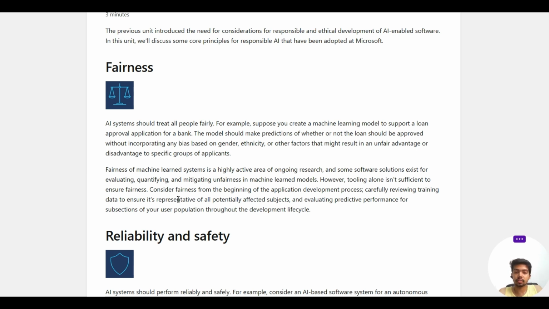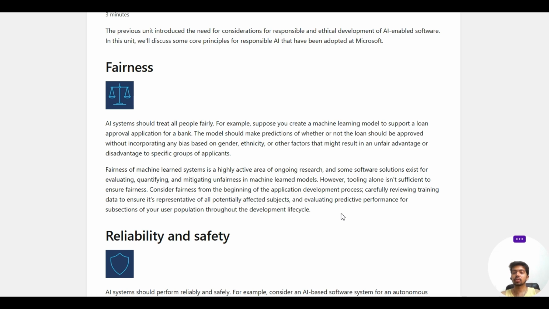To ensure fairness, consider fairness from the beginning of the application development process, carefully reviewing training data to ensure it's representative of all potentially affected subjects, and evaluate prediction performance for subsections of your user population throughout the development cycle. So just tuning the data, tuning the model is not enough. Tooling alone isn't sufficient. What it's saying is tooling alone is not sufficient to ensure fairness.